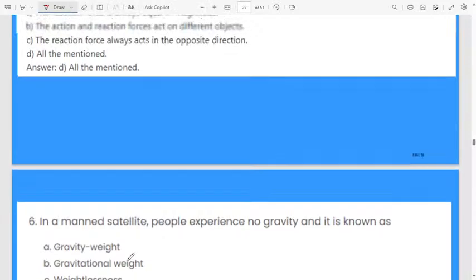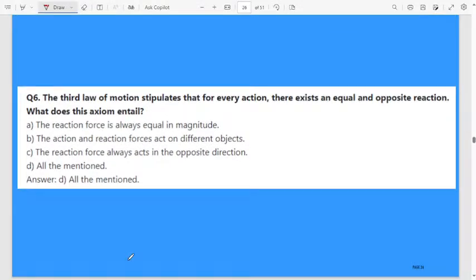Oh, okay, this question, sixth question. Okay, I will explain once again. Sixth one I will explain. According to Newton's third law of motion, for every action there is an equal and opposite reaction. Here they have given three statements. First one, the reaction force is always equal in magnitude. Yes, action and reaction will be equal in magnitude and opposite in direction. Therefore, first one is correct.